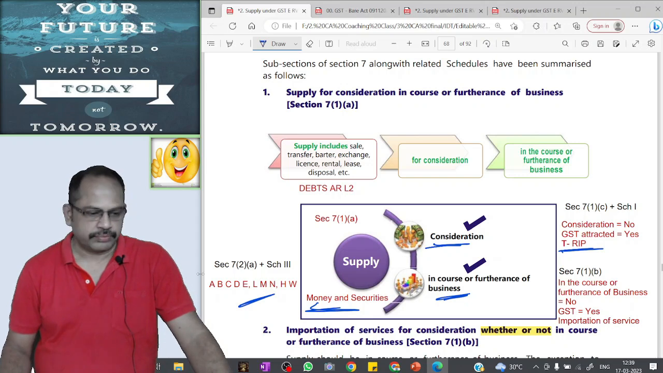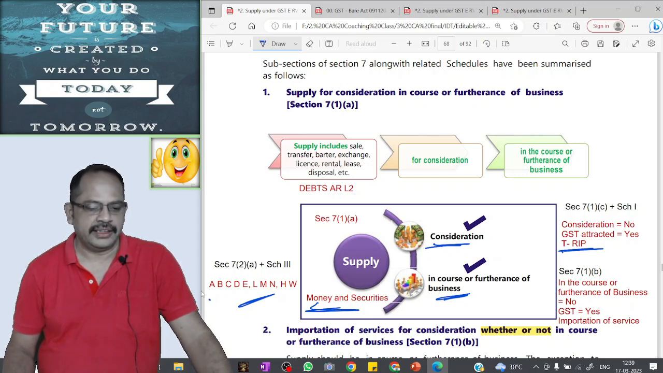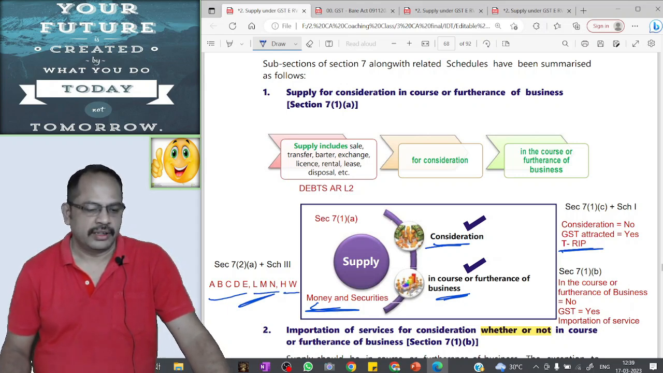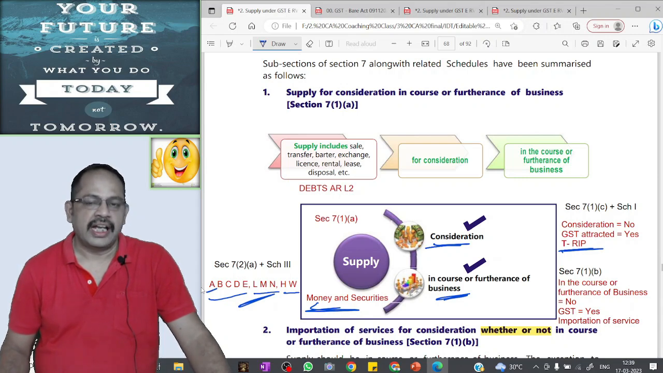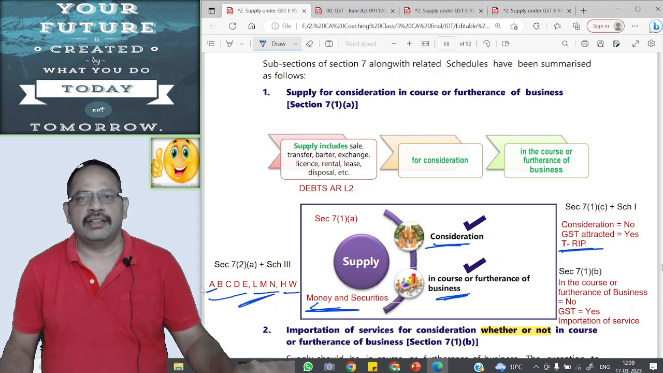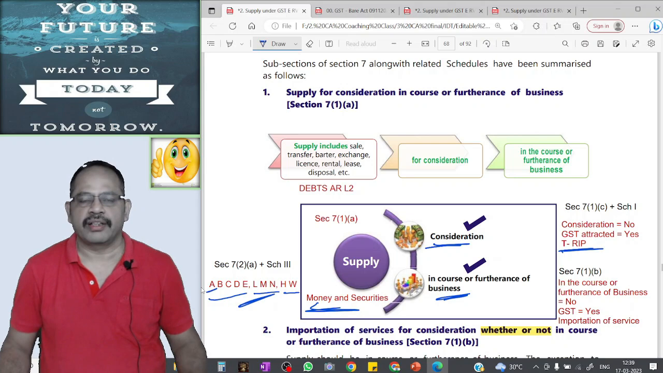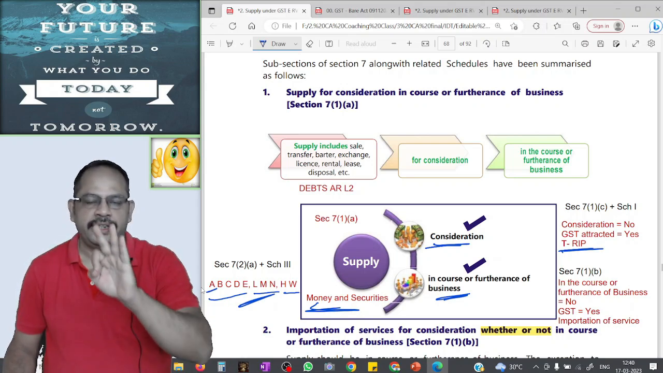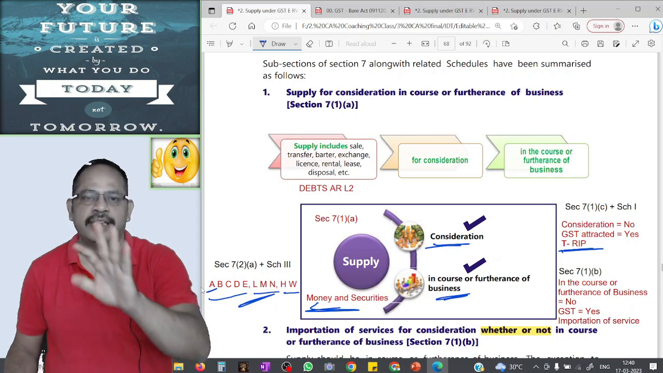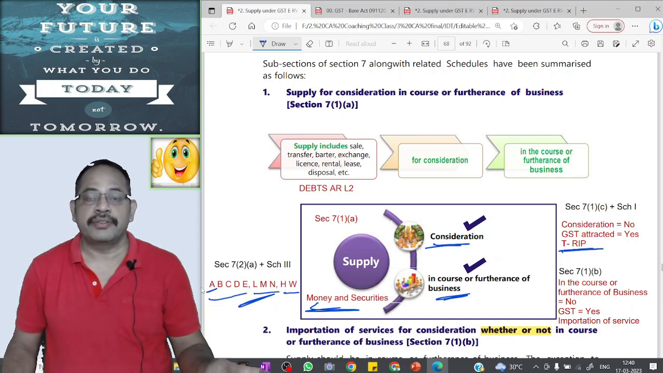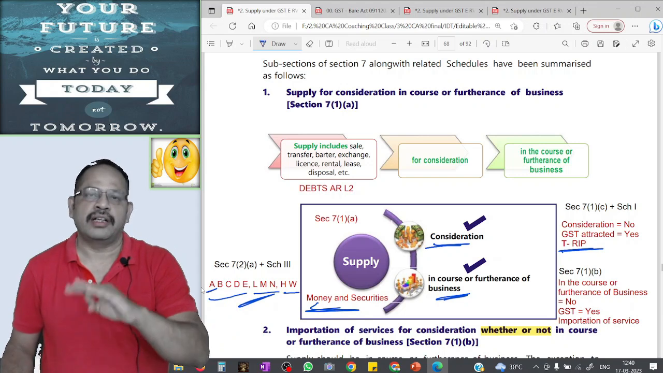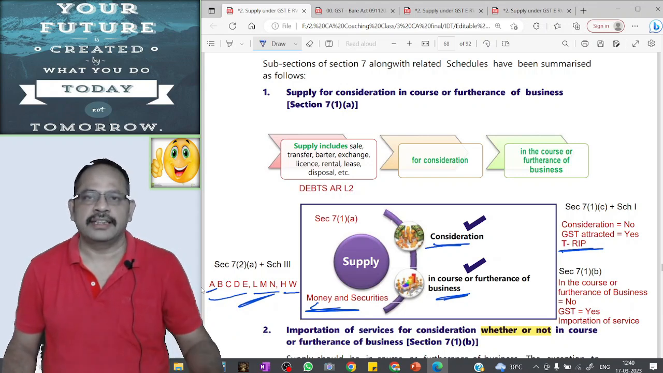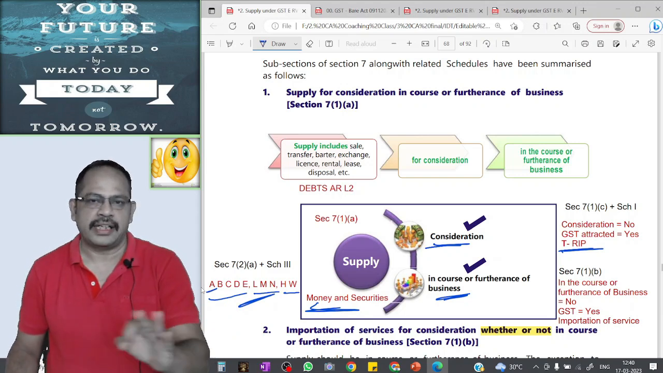A, B, C, D, E, L, M, N, H, W: homework. A, actionable claims other than lottery, betting and gambling. Lottery, betting and gambling, these 3 items are supply, a taxable event and GST will be attracted. Actionable claims other than these 3 items are not a supply, not a taxable item and GST will not be attracted.